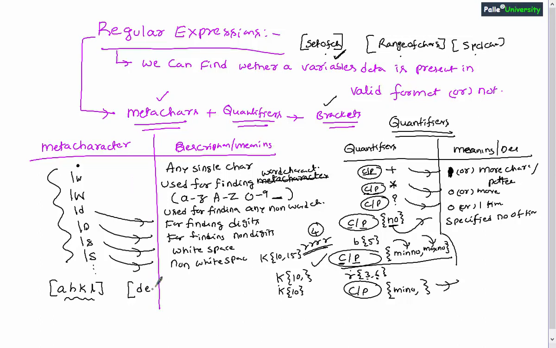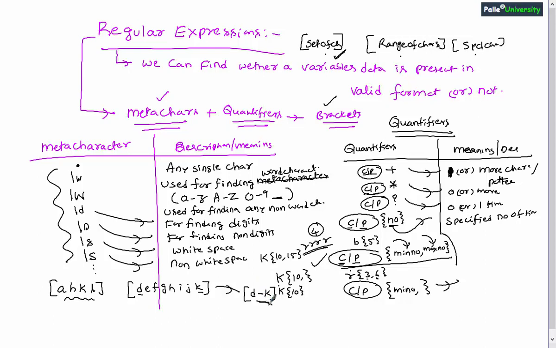So D, E, F, G, H, I, J, K. I can write the set of characters like this, or otherwise if you observe carefully, these are a sequence of characters. I can use a range specification like this, D-K, right? So this range can be applied for characters or even for numbers also. I can say 9-11, or maybe 9-20, 5-7, something like that, right? So this is a range specification.